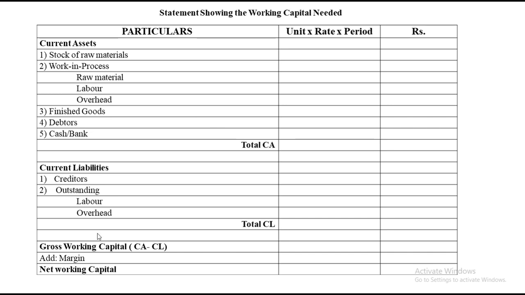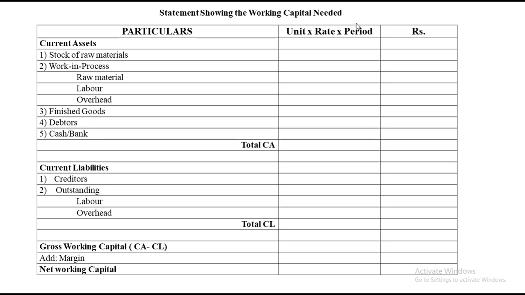In the question, if there is any margin of safety given to us, then we add it to working capital and that becomes our net working capital. If there is no margin of safety given, then your gross working capital eventually becomes your net working capital. The formula is very simple. It's unit multiplied by the rate multiplied by the period. Unit and rate will appear from the working notes that we will create. Period is the only thing which we'll have to check in the question.